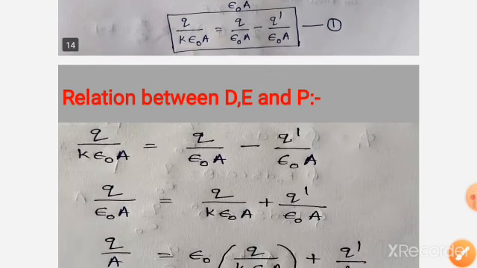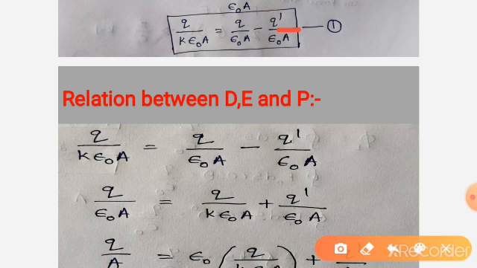Substitute this in the earlier equation, then we get an equation like this. By using this equation, we can determine the relation between these vectors.